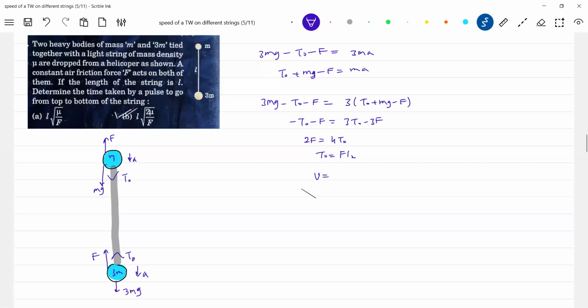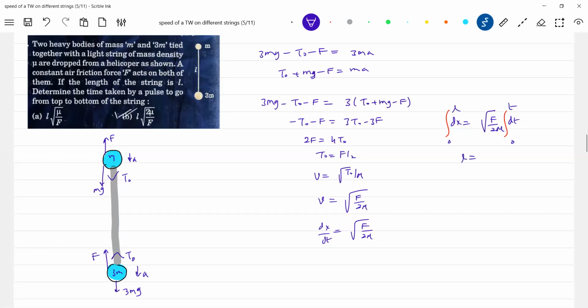So what is the speed of the wave? Square root of T naught by mu. Time taken by it, dx by dt. Limit 0 to L, time taken t.